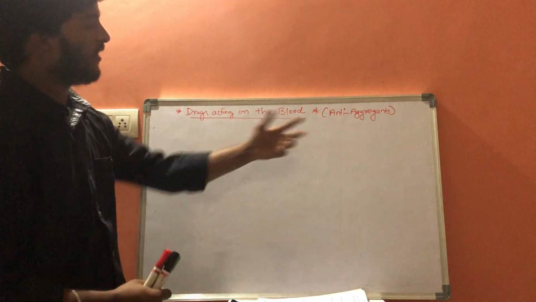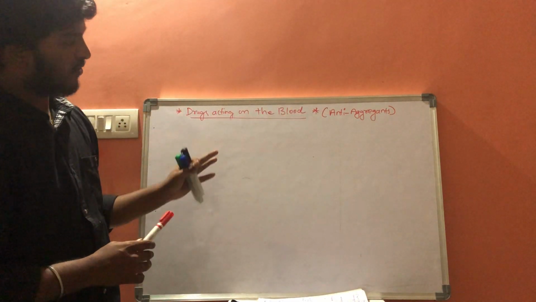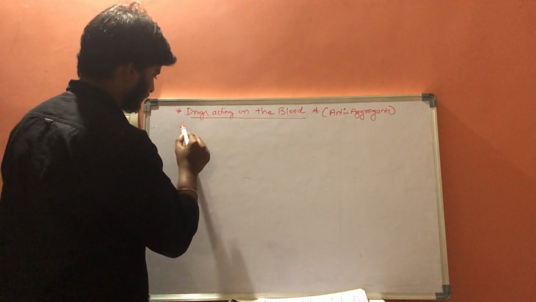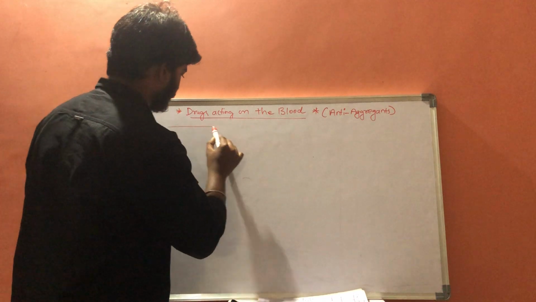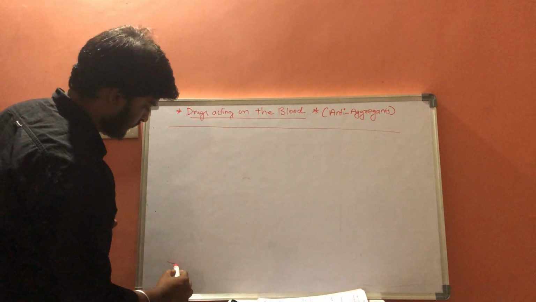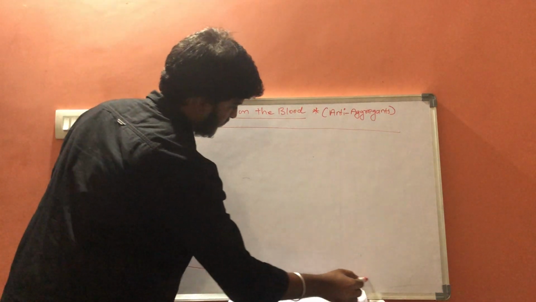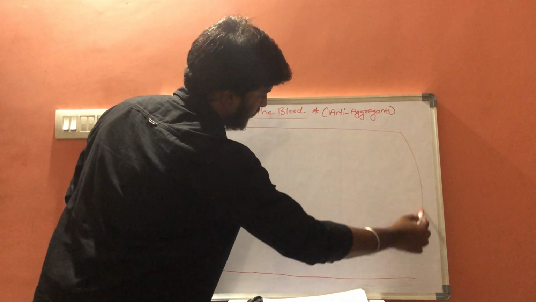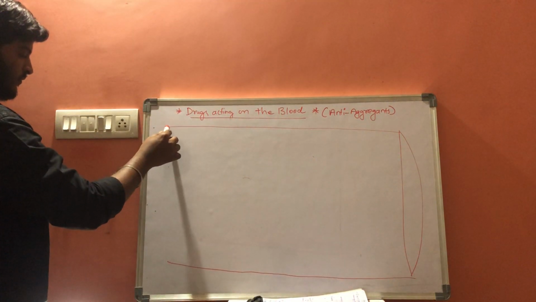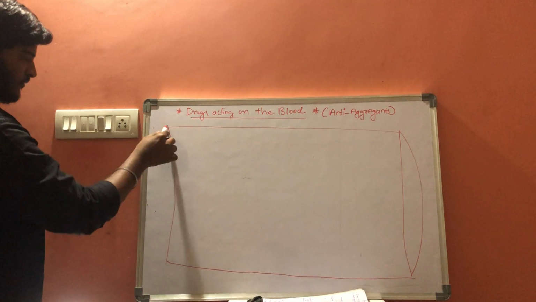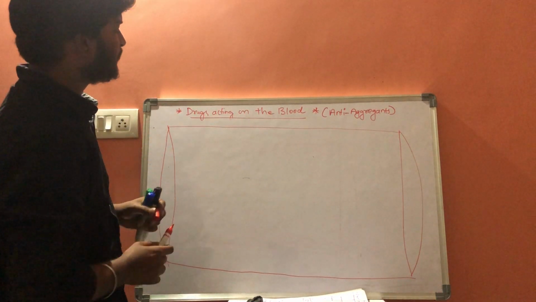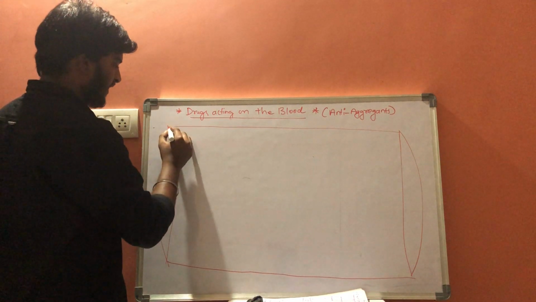Before going into detail of anti-aggregants, let us have one diagram. Let us consider this is one blood vessel, and these are some of the endothelial cells.